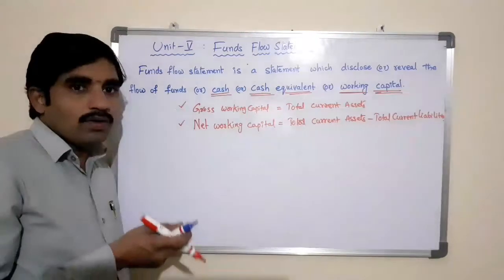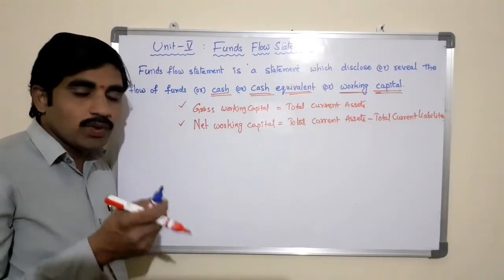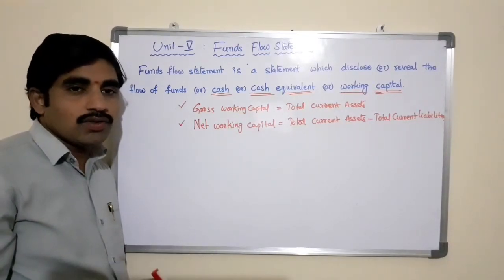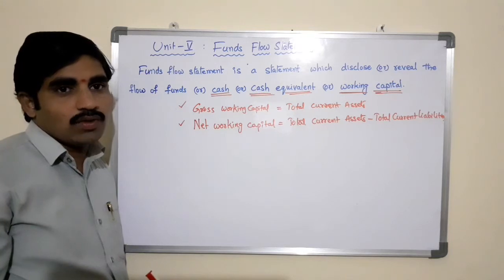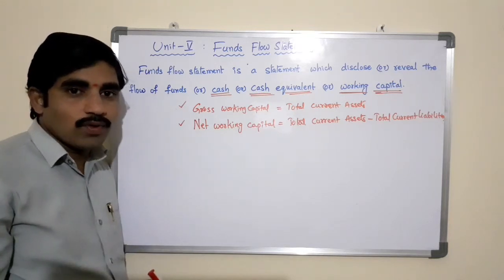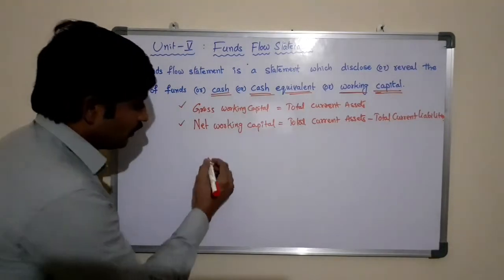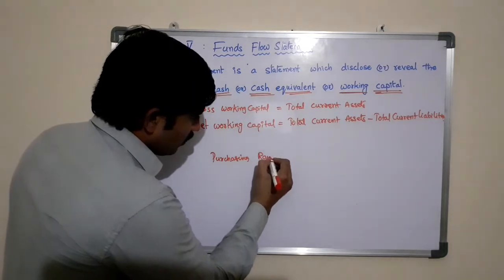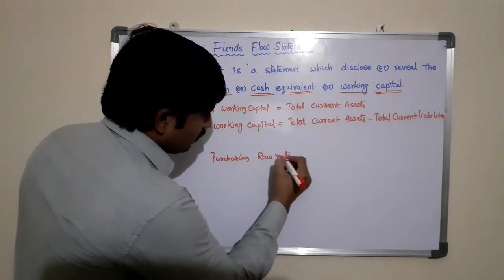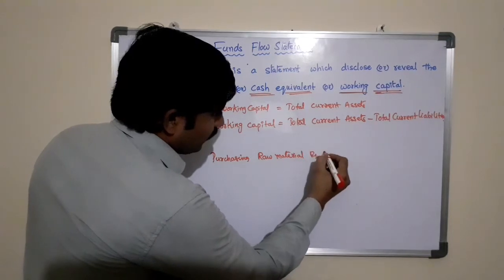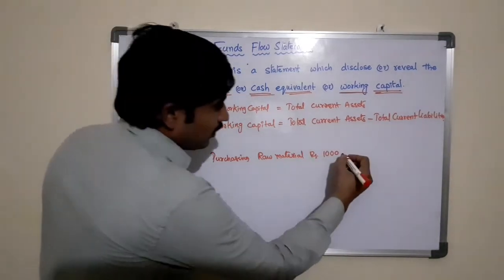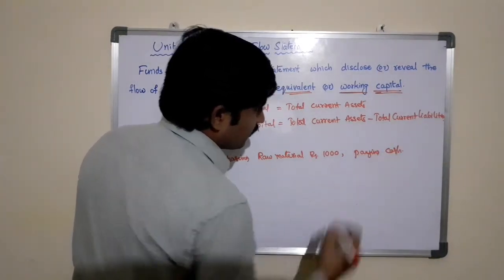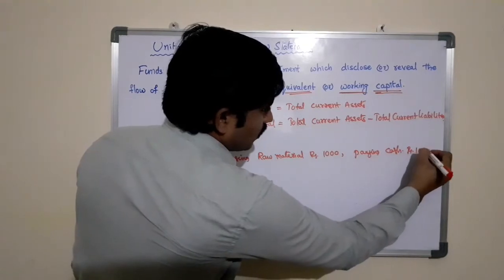So funds flow is a statement prepared to indicate the increase in cash resources and the utilization of such resources of a business during the accounting period. For example, here we are purchasing raw material worth 1000 rupees and paying cash of 1000 rupees.